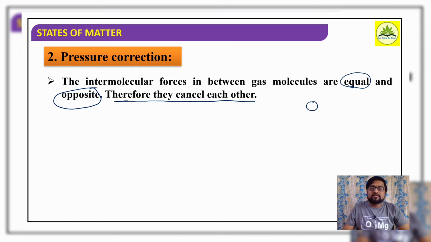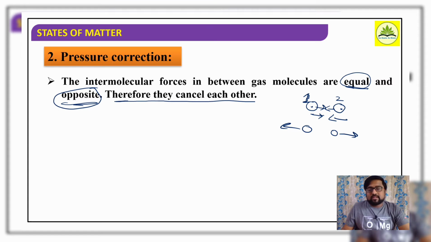Whenever two gaseous molecules collide with each other, because of equal intermolecular forces, they just collide and bounce back. The intermolecular forces between the gas molecules are equal and opposite in direction, therefore whenever they collide, they just bounce back.